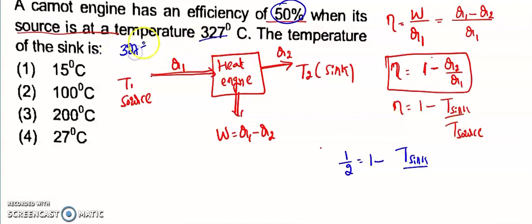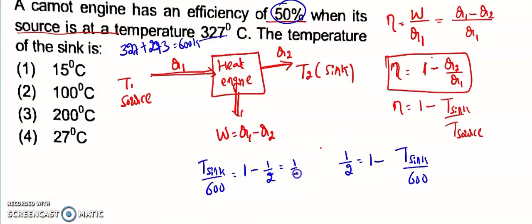So 327 plus 273, that is 600 Kelvin. So T of the sink divided by 600 is equal to 1 minus 1 by 2, which is 1 by 2.